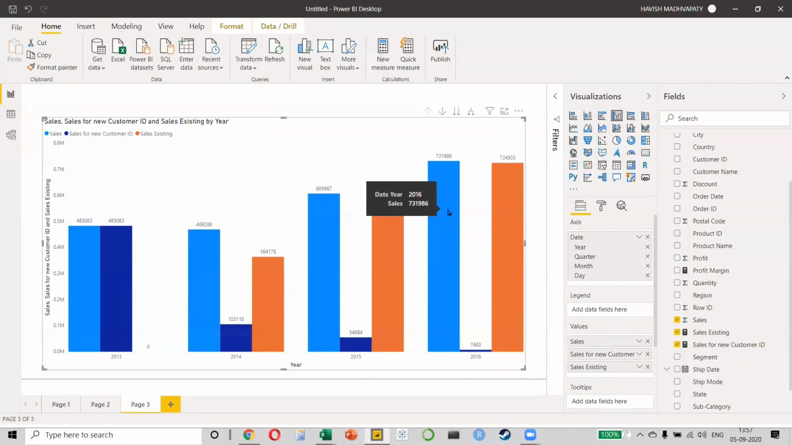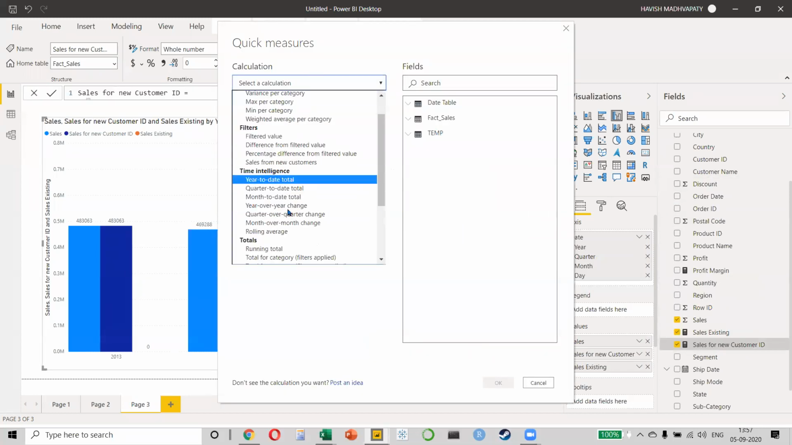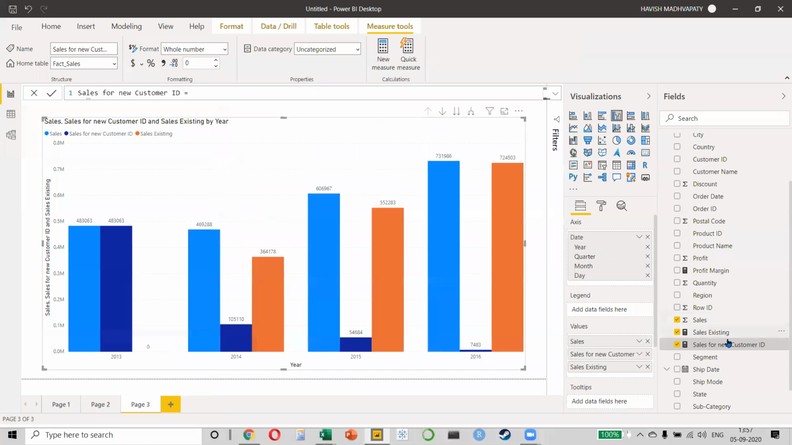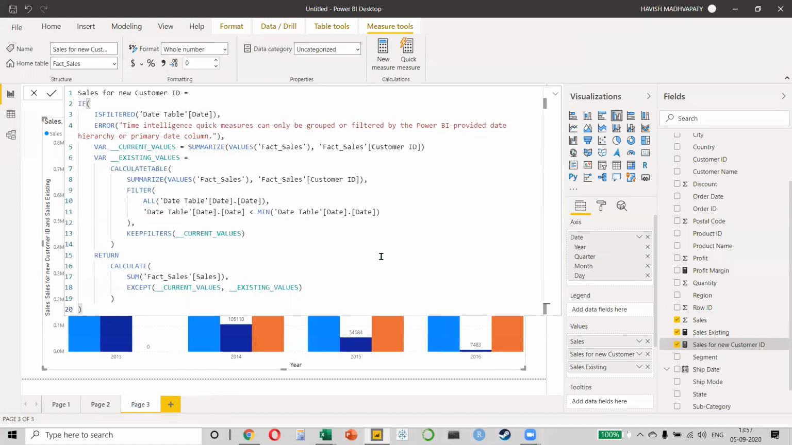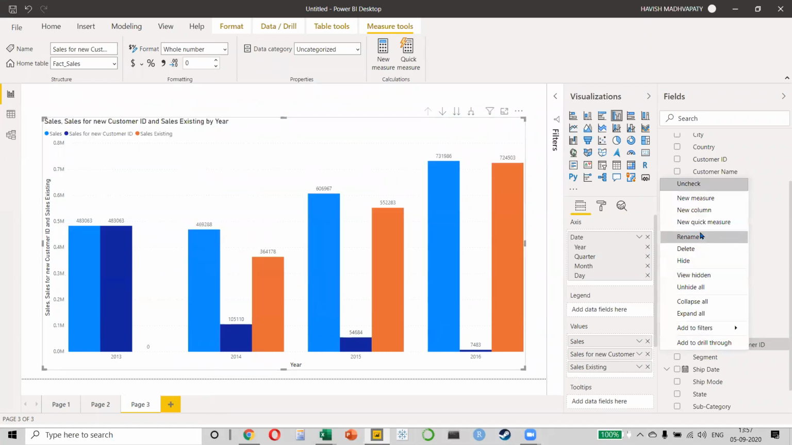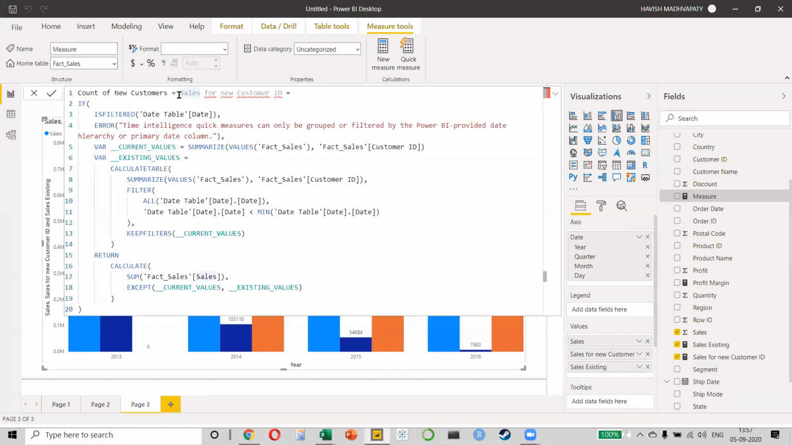Now the problem is that if you look at the formula, in the new quick measure, there is no option called count of new customer. We only have sales from new customer. Now this is where you will have to use a little bit of your smartness to use the existing formula and then modify it, right? So what will I do? I will just copy my sales for new customer formula. Control C, okay? We will create a new measure, and this I will call count of new customers. And here I'll paste this entire formula.